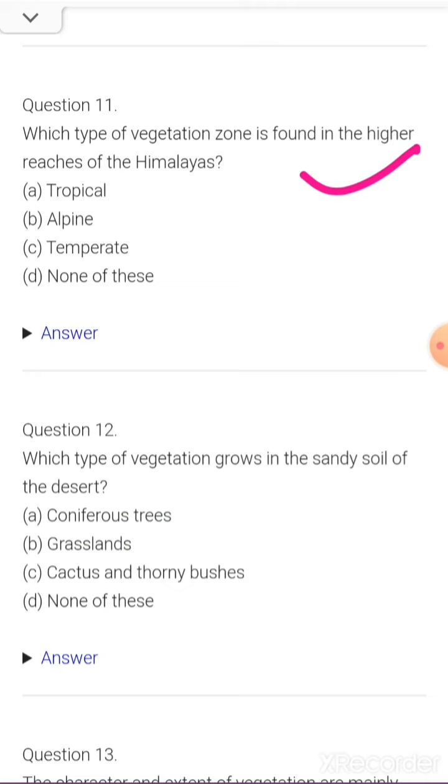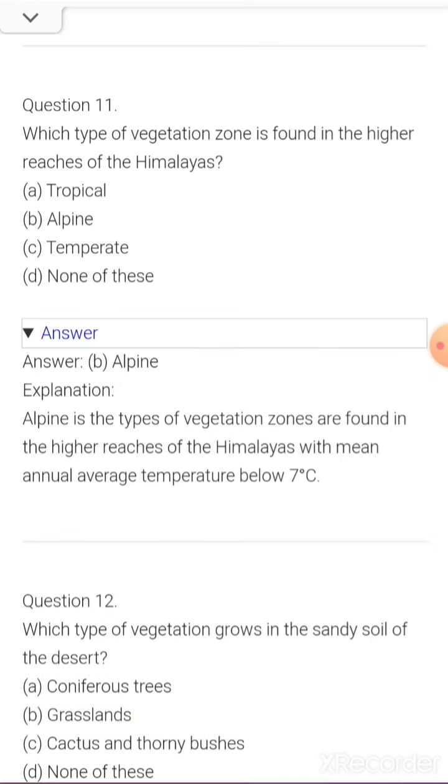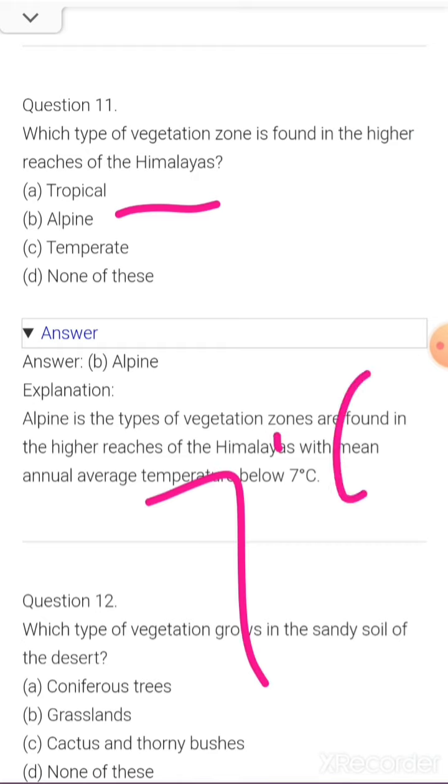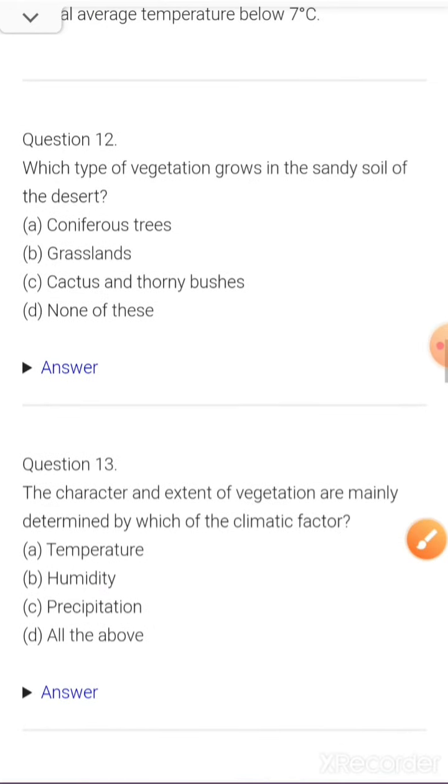Which type of vegetation zone is found in the higher reaches of the Himalayas? Tropical, alpine, temperate, or none of these? So the correct answer is alpine. Alpine is a type of vegetation zone found in the higher reaches of the Himalayas with a mean annual average temperature below 7 degrees Celsius. Okay, let's move to the next one.